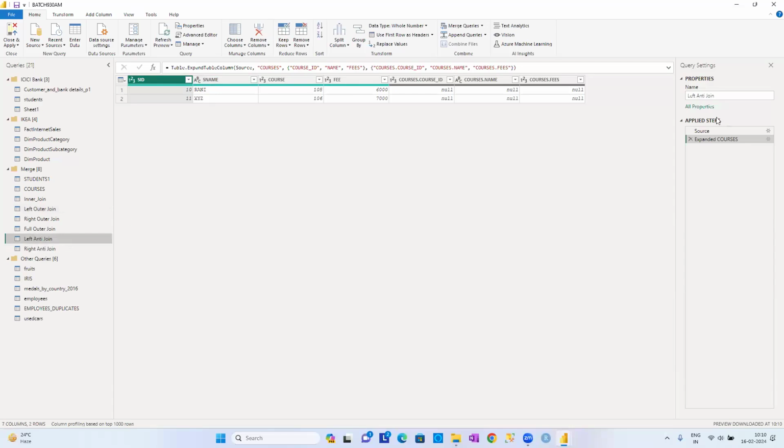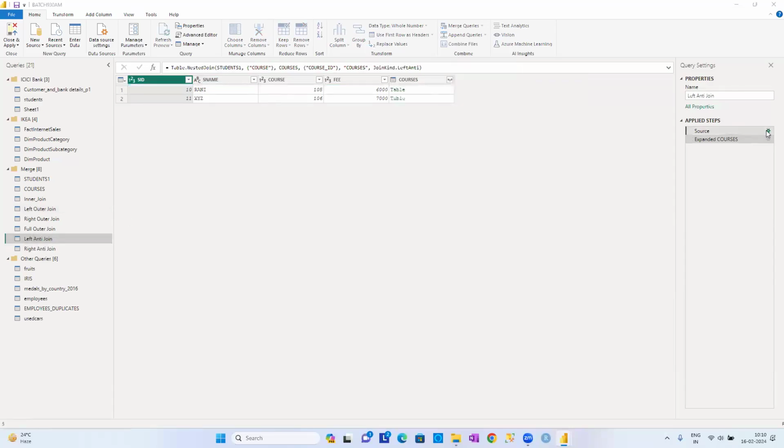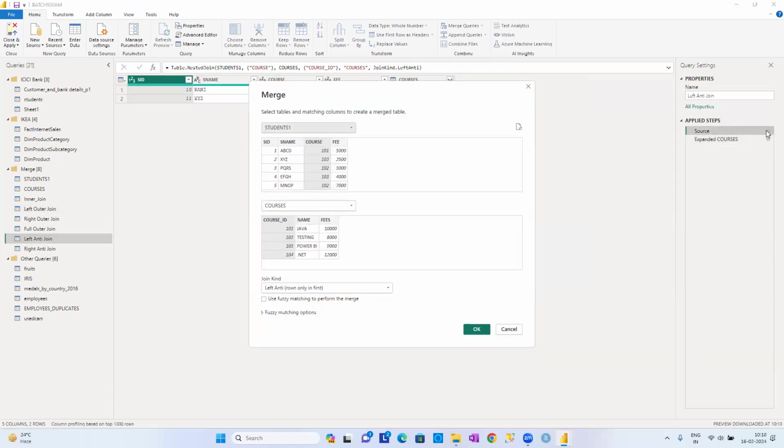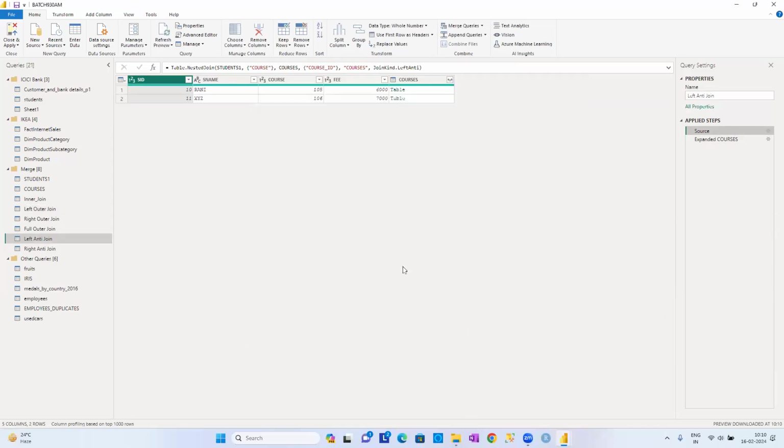How did you get this data, guys? This data we have got by merging these two data sets. Like that, we can merge these two data sets. And what we did, guys, is we created one new query. So merging the queries into a new query, that is the option we have. Merge queries. I told you the meaning of merge queries, guys.